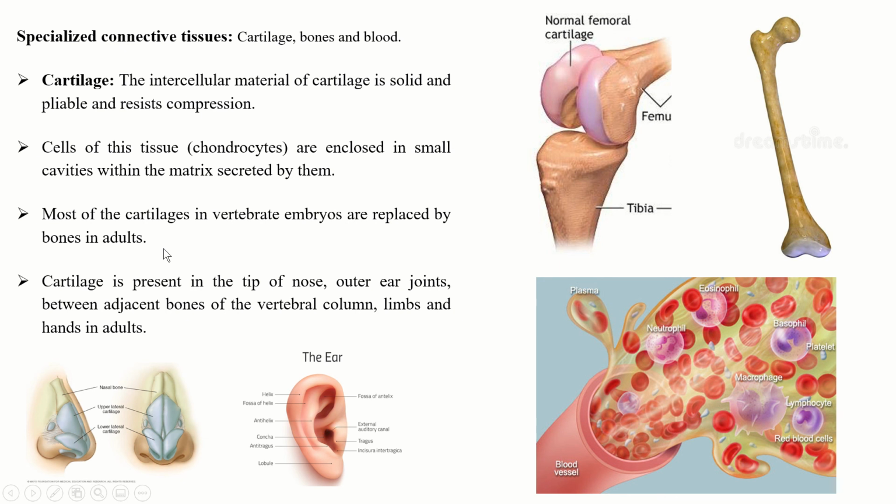So in vertebrate embryos, cartilage is present, and the same cartilage is then converted into bones when they become adults. Cartilage is present in the tip of the nose, ear joints, between adjacent bones of the vertebral column, limbs, and hands in adults. Then in the leg also. And these are the blood vessels having different types of blood cells, which is also a specialized connective tissue.